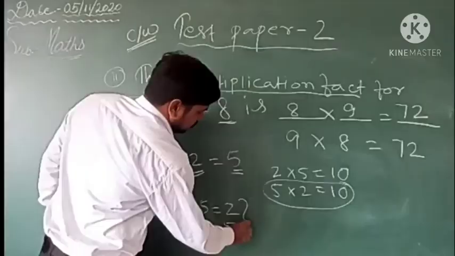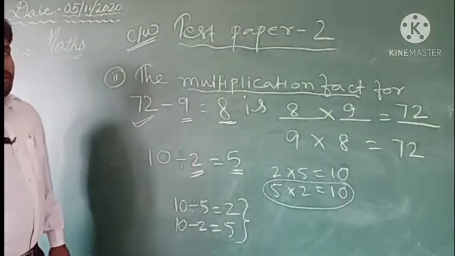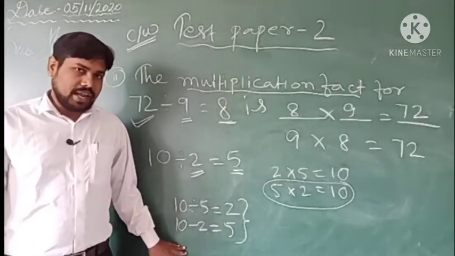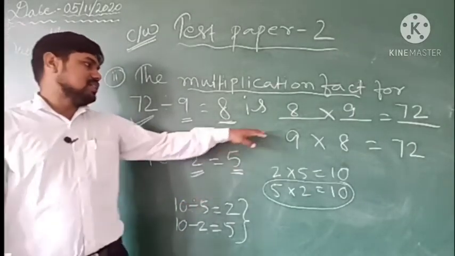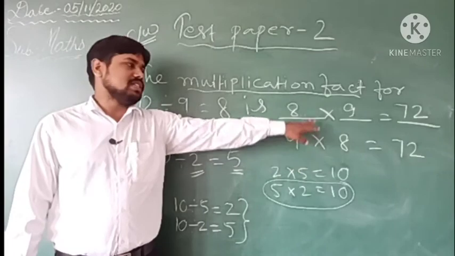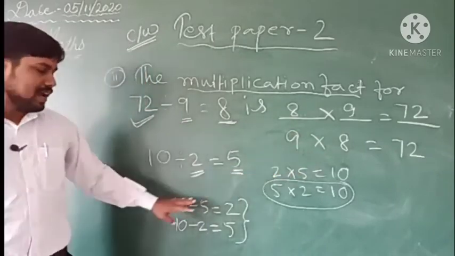So these two will be the division facts, and these are the multiplication facts. This is the difference between multiplication fact and division fact.